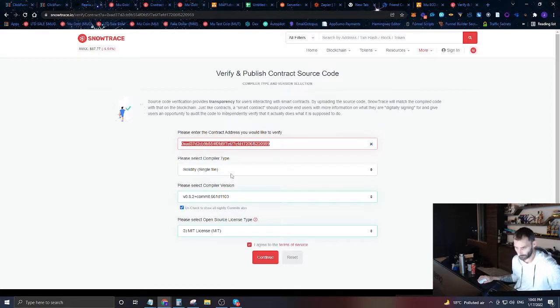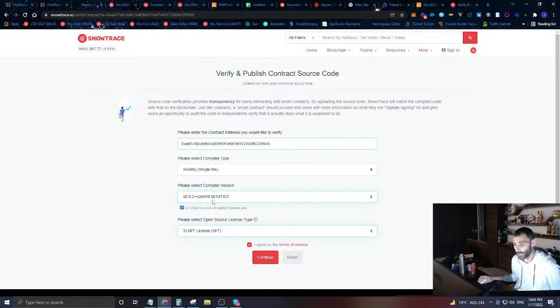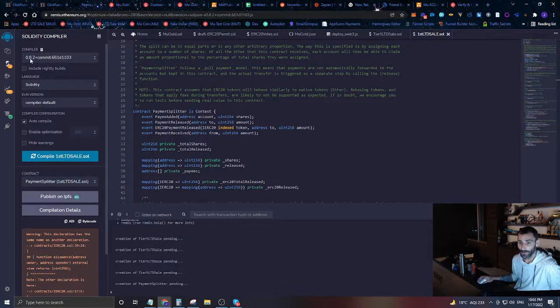In order to verify it, we're going to give you the code that we used to create that contract, in just one single file. I'm going to tell you what version of the compiler I used. This is just some technical jargon, but if you look over here, you can see the version of the compiler that we used. Let me click compile here, our first LTD sale.